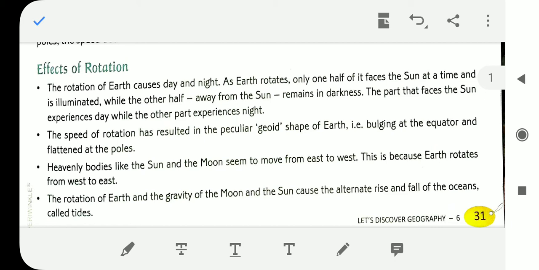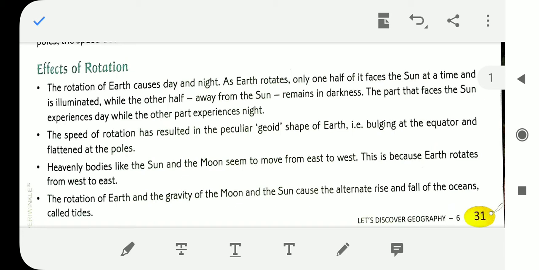At the time of rotation, the part of the Earth facing towards the sun is called daytime, and the part away from the sun remains dark because of lack of sunlight. The part that faces the sun experiences day while the other part experiences night.